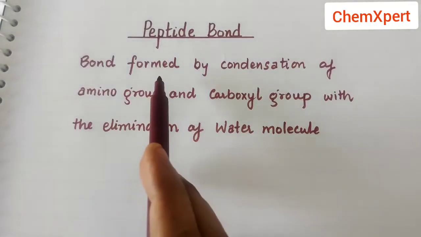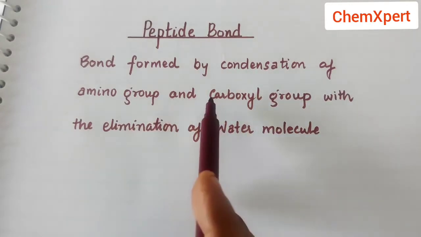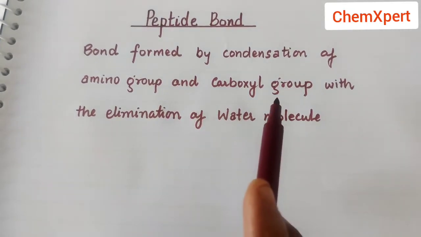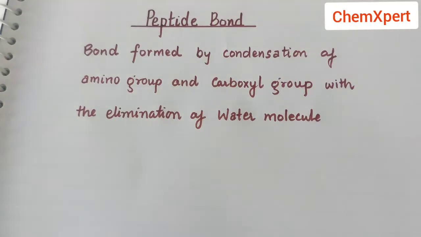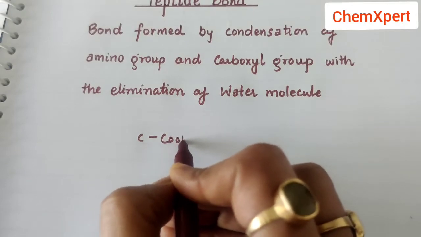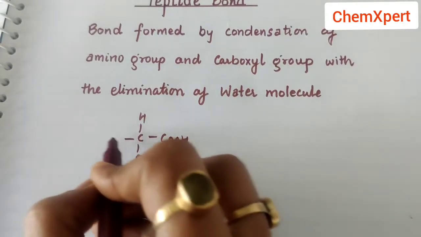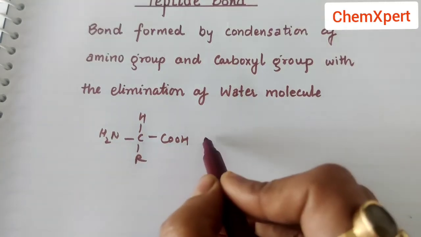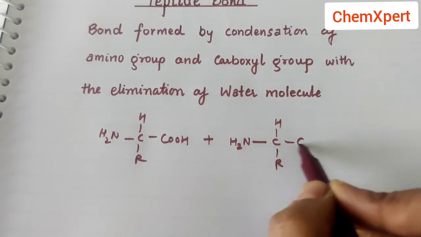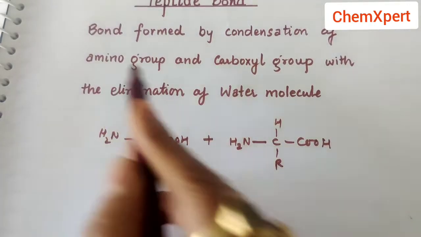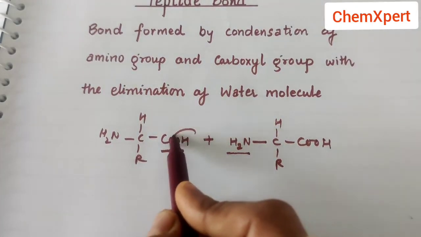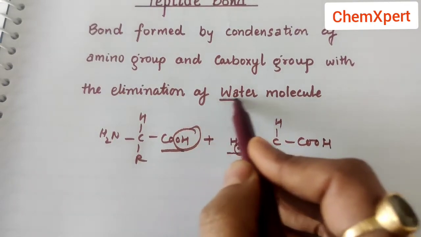So the bond is formed by condensation of an amino group and a carboxylic group with the elimination of a water molecule. Now these amino group and carboxylic group are present in different amino acids. For example, we are taking a common representation of an alpha amino acid, when it is condensing with another amino acid. In both the amino acids, the amino group of one amino acid and the carboxylic group of another amino acid condense, and there is a loss of a water molecule.